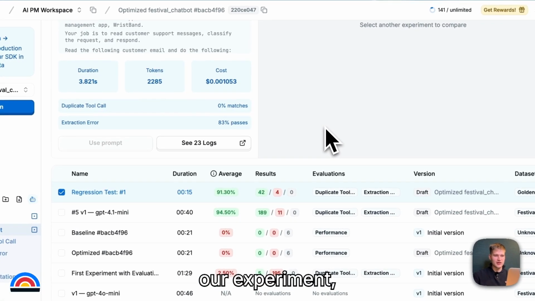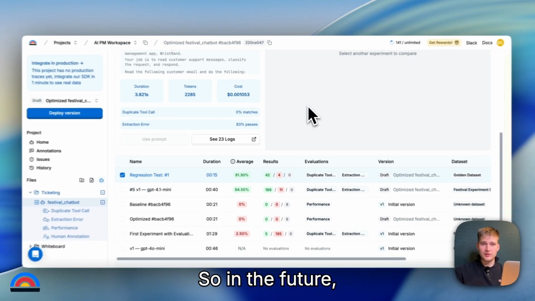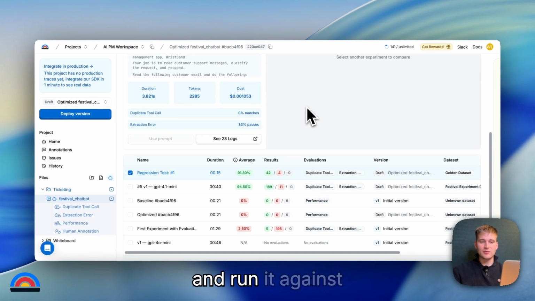So we've ran our experiment, and you can see here that we have an average of 91% and with 42 good results. All right. So in the future, we're going to be able to take the same data set and run it against a future version of the prompt. And we're going to be able to see with the same metrics as before if it's improved or if it's gotten worse. All right? So thanks for watching and have fun improving your prompts.